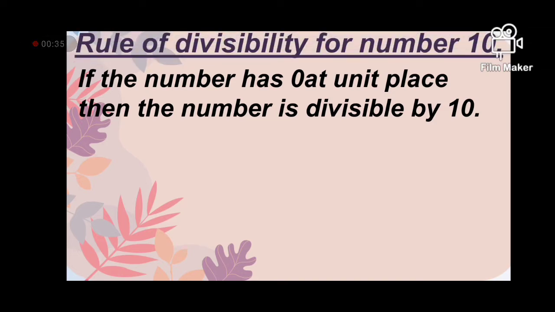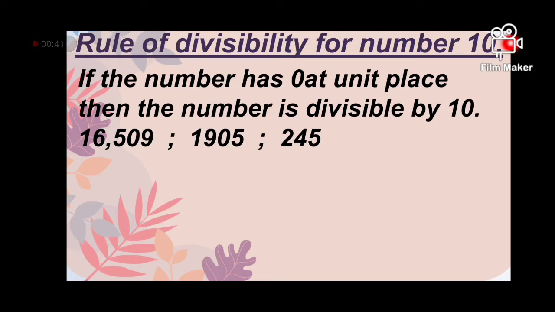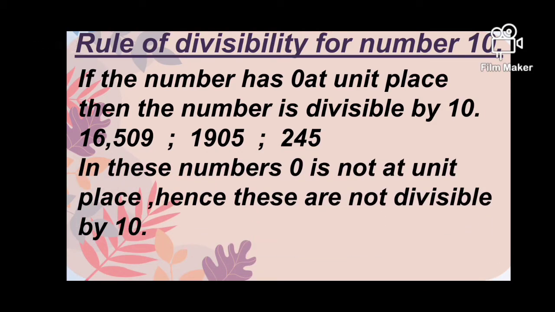For example, 16,509, 19,005, 1,905 and 2,245. Are these numbers divisible by 10? In these numbers, 0 is not at unit place, hence these numbers are not divisible by 10.